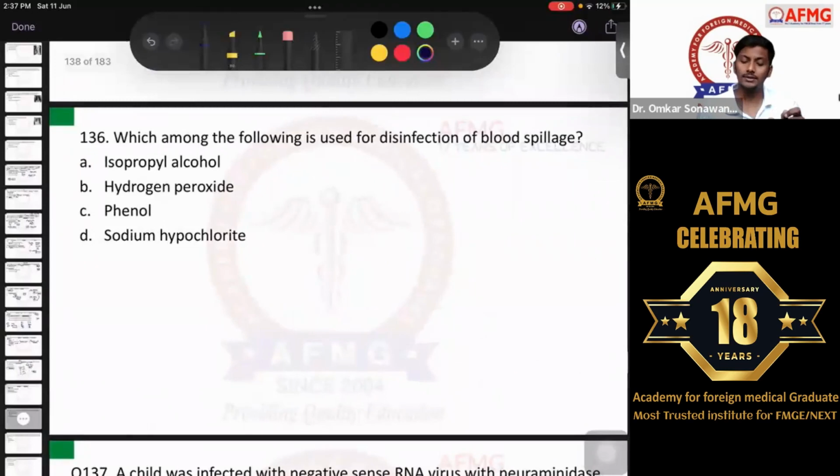Moving to question number 136. Which among the following is used for disinfection of blood spillage? A sarkari question again. I have told you, Vikas sir would have discussed this in micro. I have told you multiple times in PSM as well. Repeated multiple times.